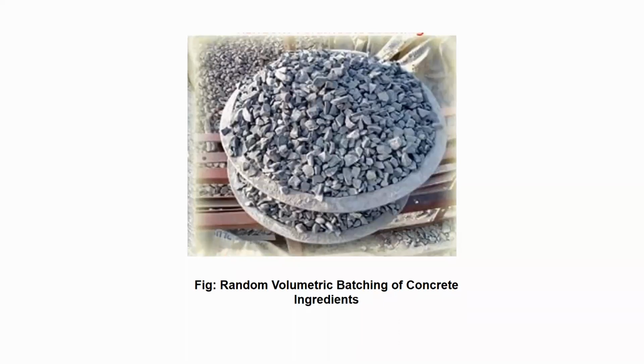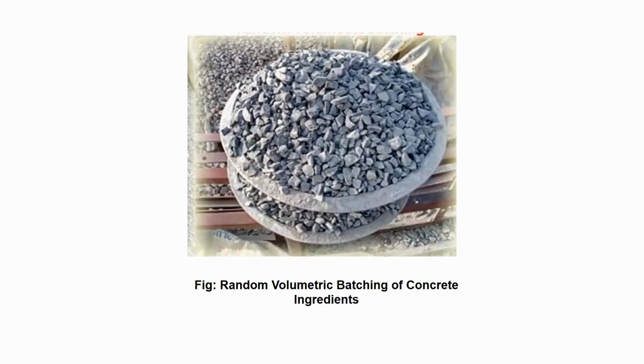Okay, so if you are going to prepare concrete, then you will take one bag of cement. For one bag of cement, they will take around 10 gammals of sand and around 14 to 15 gammals of coarse aggregate. By this rate they will take the ingredients and add some amount of water randomly, then they will prepare the concrete. So this method is called random volumetric batching. Here you will not get the exact quality of concrete that you need.